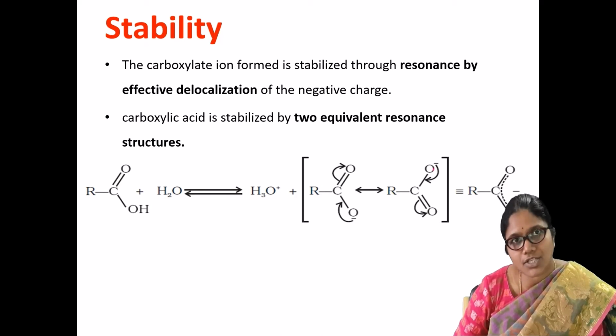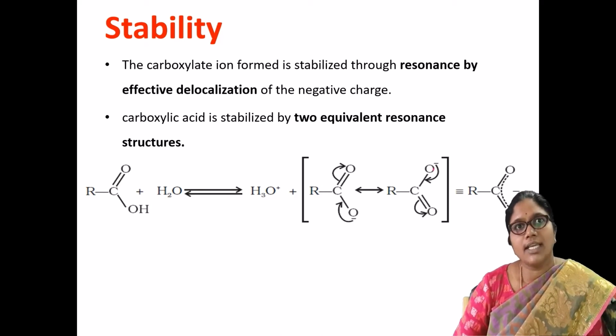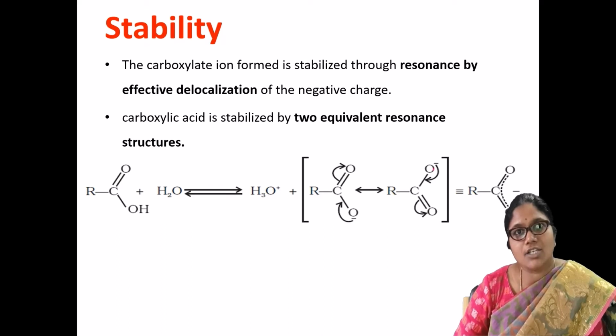So in this first structure, what happened? Here the migration of the negative charge of the oxygen from here to here, and you can observe the conversion of the oxygen into an anion in this structure. So from here to here you may get a negative charge on oxygen, and this oxygen turns into a double bond.